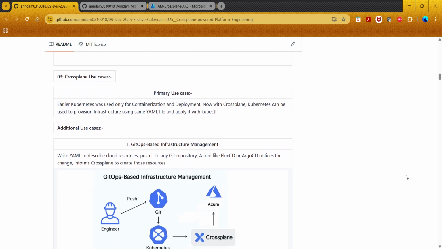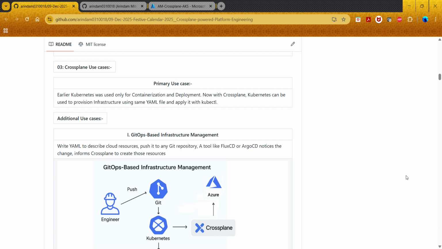Okay, so the primary use case of Kubernetes is very, very simple. In simple language, earlier Kubernetes was only used for application containerization and deployment. Now, with Crossplane, Kubernetes can also be used to provision infrastructure using the same YAML file.